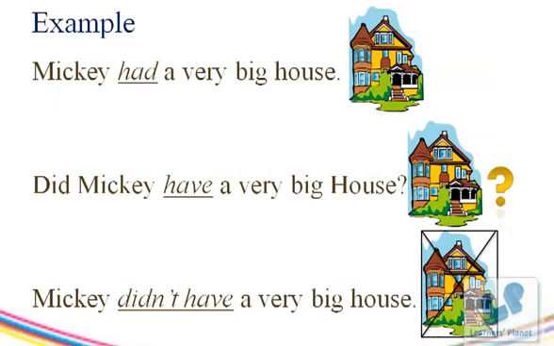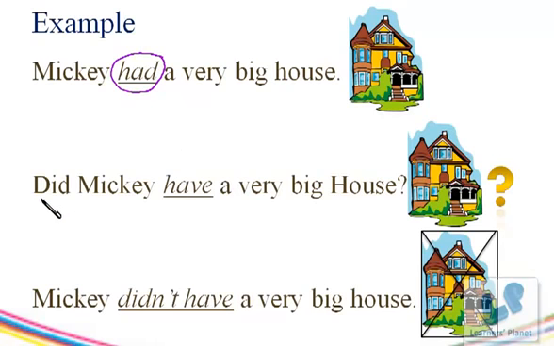Children, now we will take examples in which we will see how any sentence containing had will be converted into its question form and a negative sentence. So this is the first one. Mickey had a very big house. Over here, had shows that we are talking about something in the past. Over here it says that this very big house that we are talking about belonged to Mickey, but it does not belong to him right now.